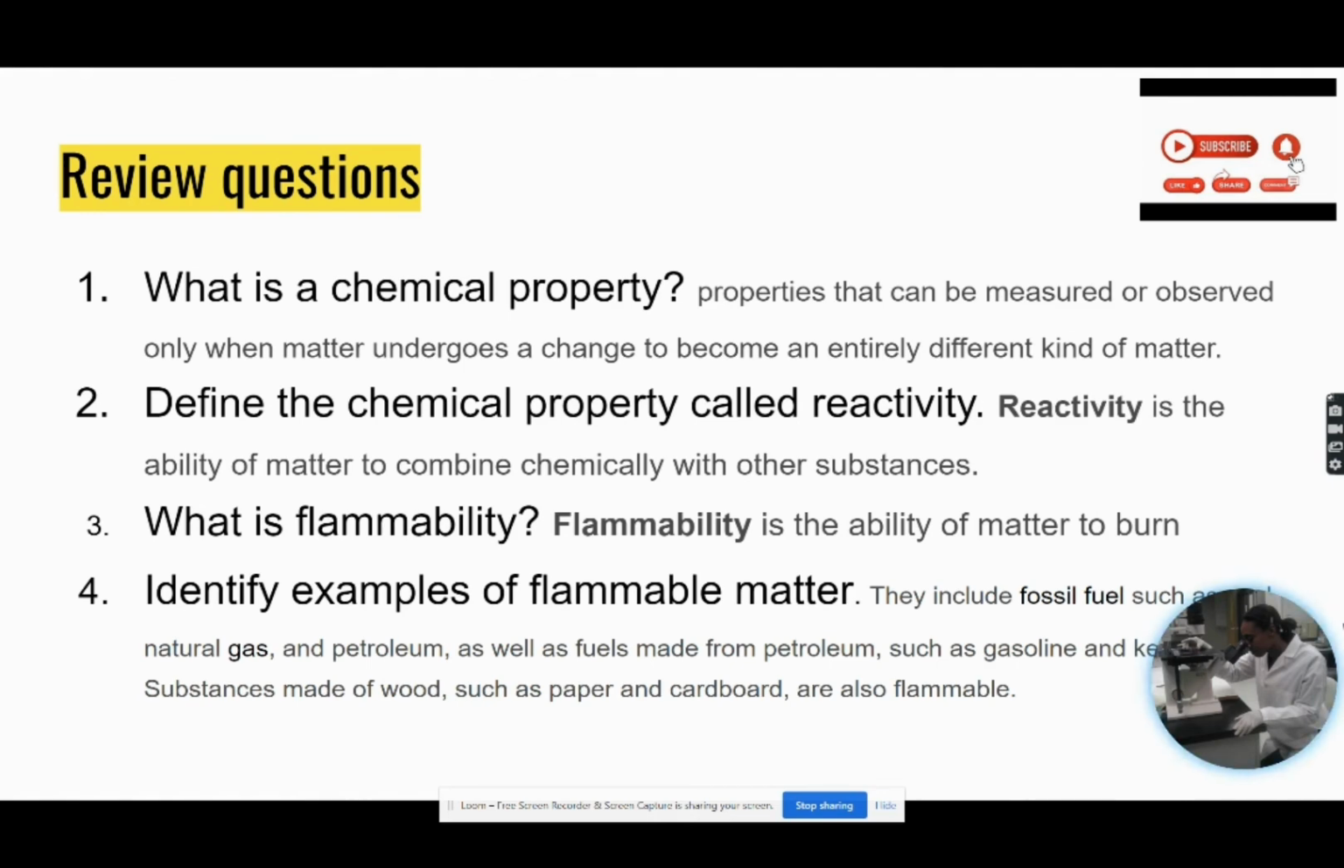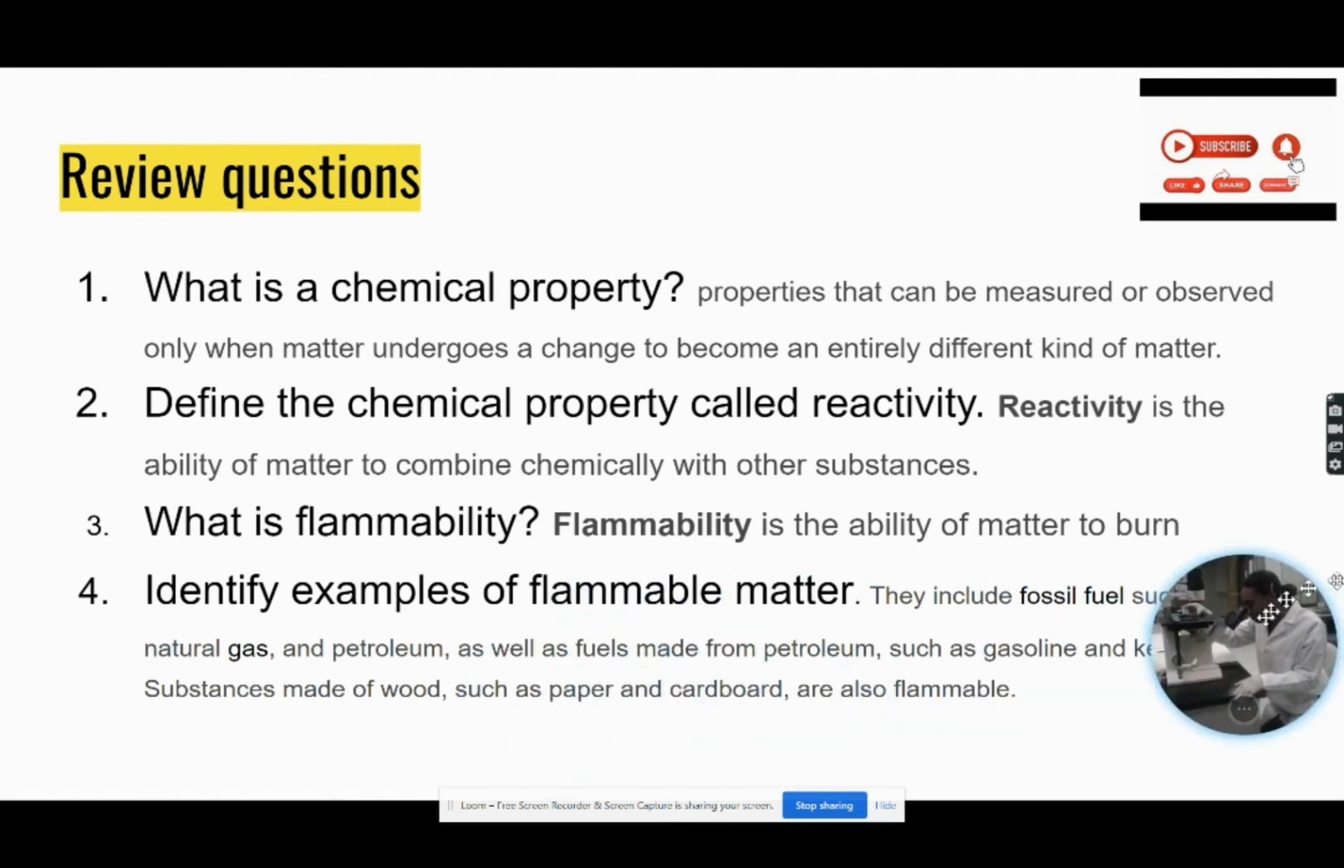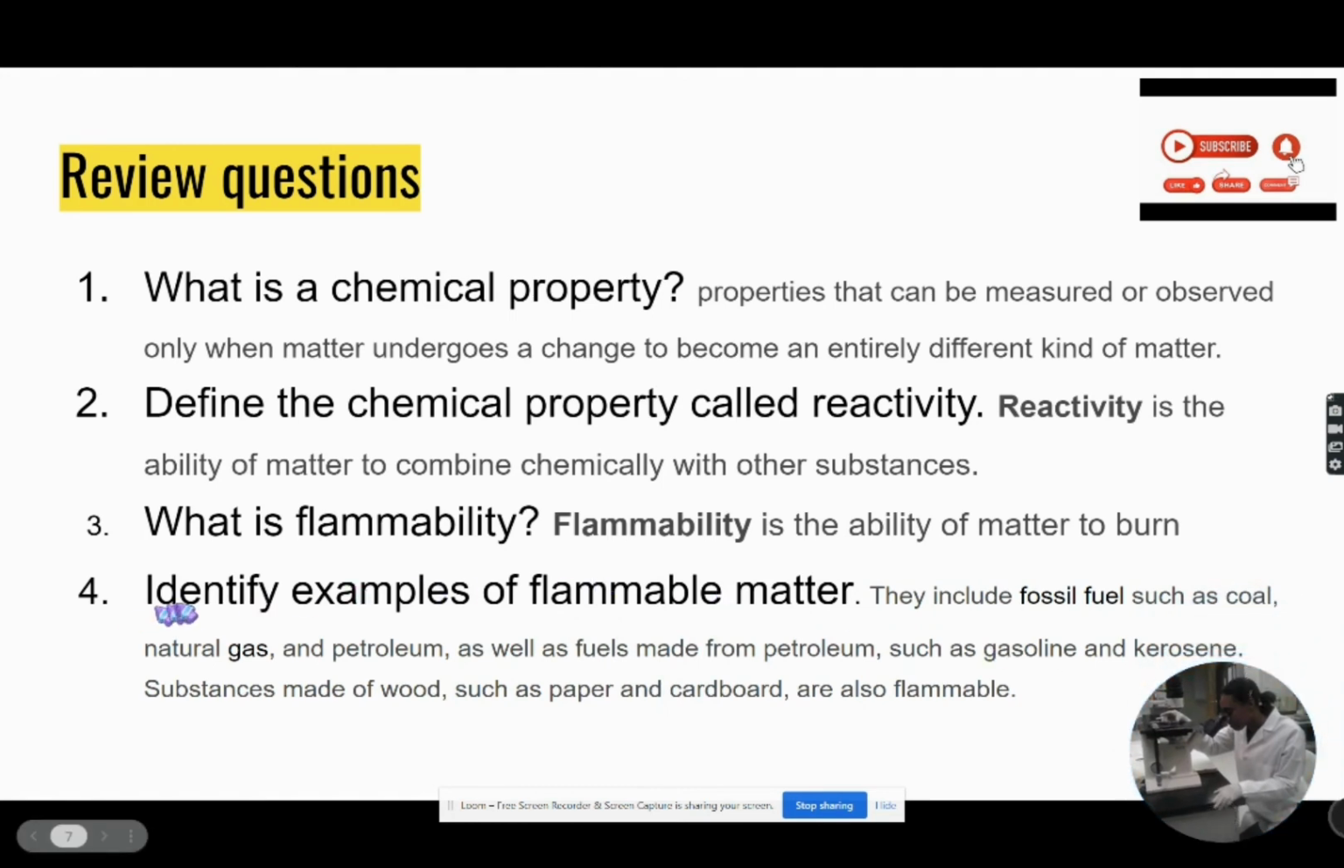And the example of reactivity is basically the ability for one type of substance to combine chemically with another type of substance, such as in the pill that we looked at, where the pill changed to carbon dioxide because it reacted with the water, right? And number 3 question, we have flammability. And we said the flammability of something is when it's able to be burned, right? So flammability is the ability of the matter or the substance to be burned.